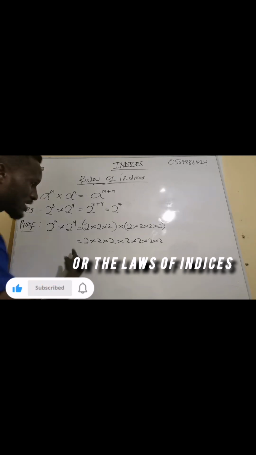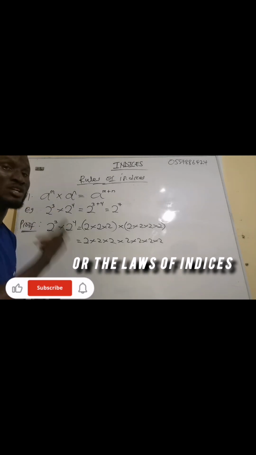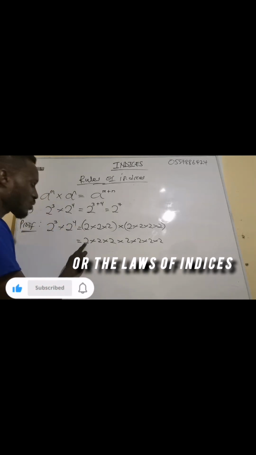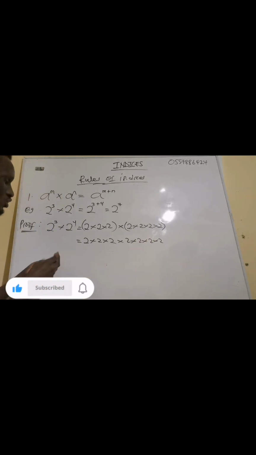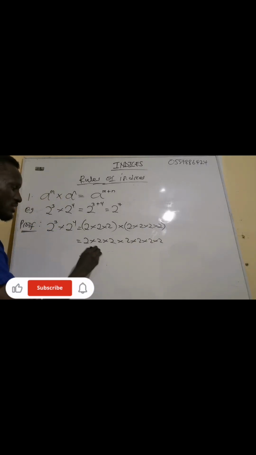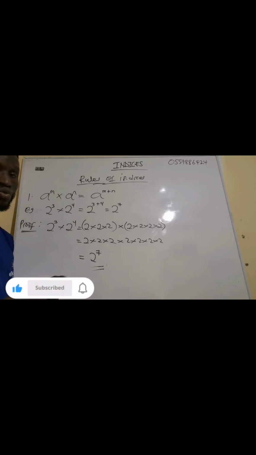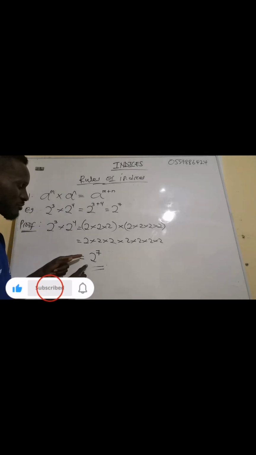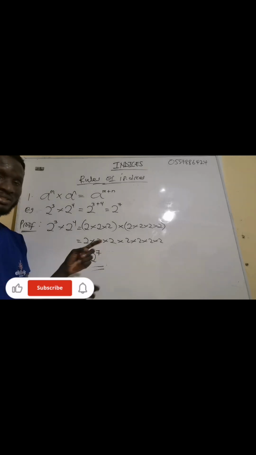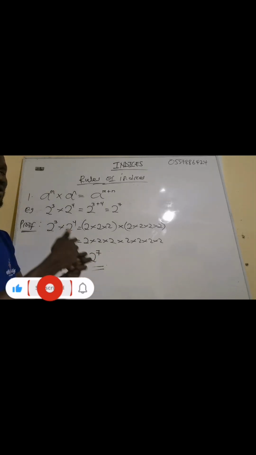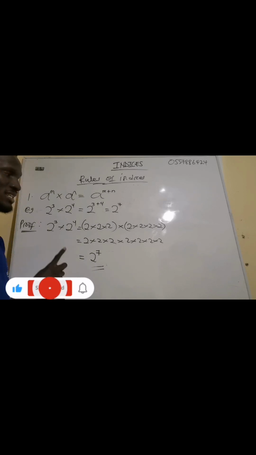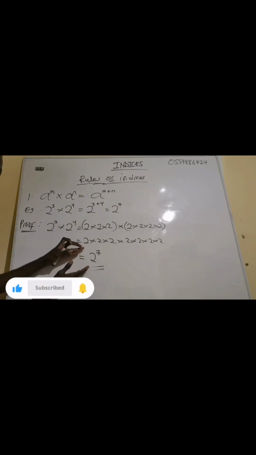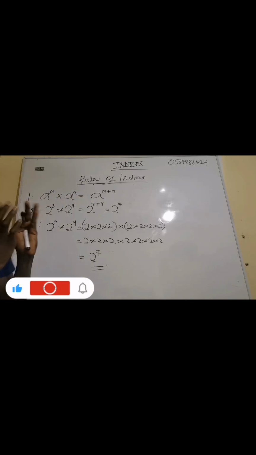Now look at the 2's we have here. How many times is the 2 multiplying itself? 1, 2, 3, 4, 5, 6, 7. The 2 is multiplying itself 7 times, so we are going to get 2 exponent 7. Don't forget that anytime we have 2 exponent 7, it means the 2 is multiplying itself 7 times. You get it? So this shows that what we have done here is true.